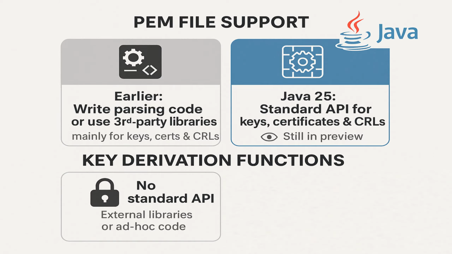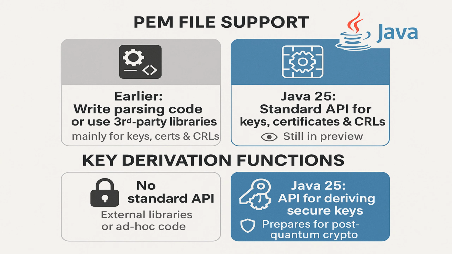Another enhancement revolves around key derivation functions. For key derivation functions, there was no standard API in Java. Developers had to rely on external libraries or have some ad hoc implementations, which was risky and inconsistent. In Java 25, they have introduced an API for deriving secure keys from existing secrets. This particular feature is finalized and it is ready to use in production.